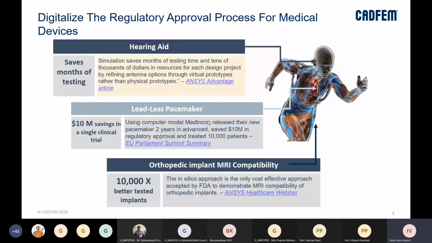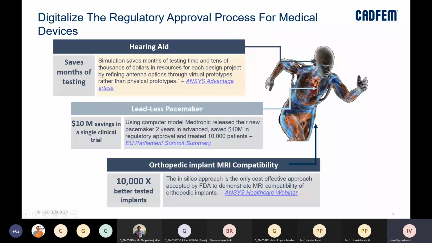That's again a big achievement, and you can actually see the whole summary here as well by our China Alliance. I will share this PPT so you can go through the whole document and understand how this was achieved, right? And it actually also saved them around $10 million in regulatory approvals.